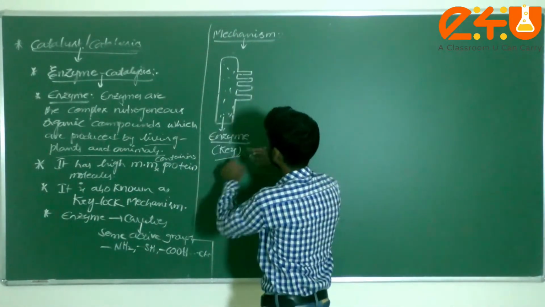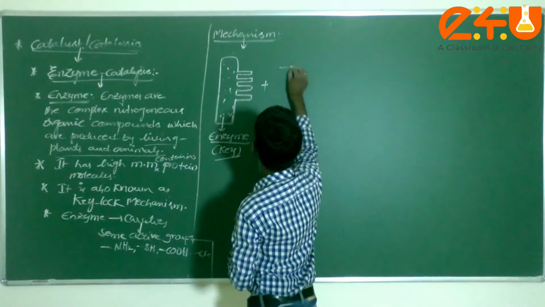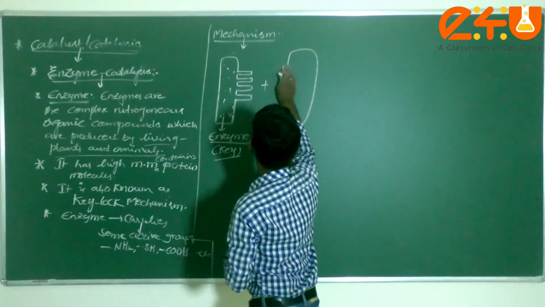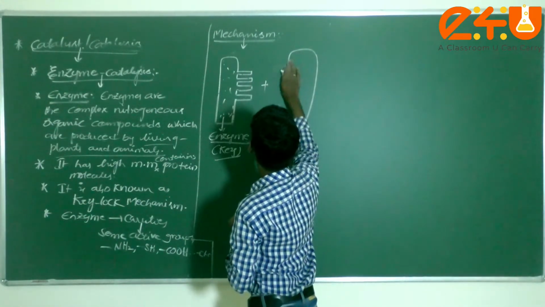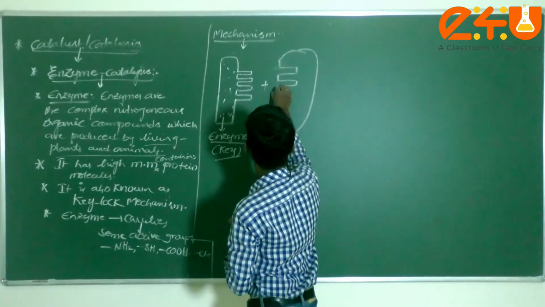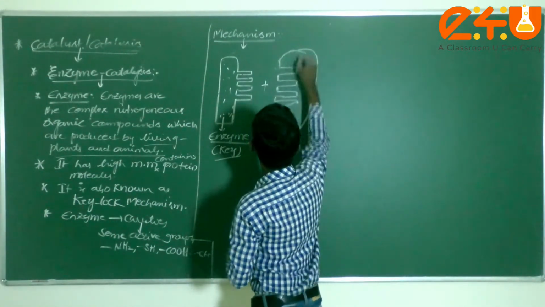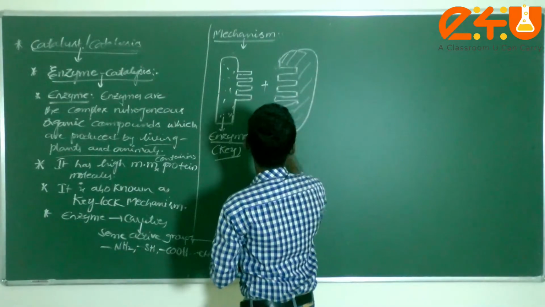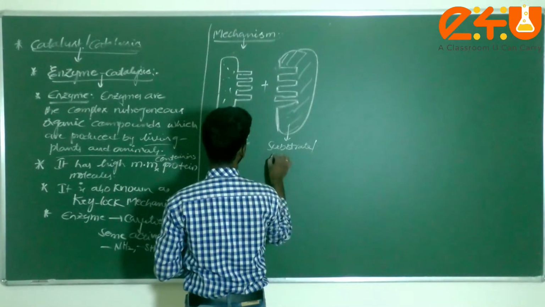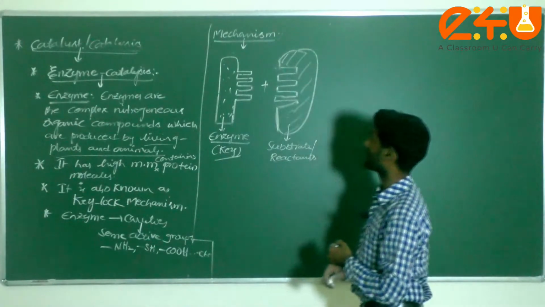Now this looks like a key, and it combines with the substrate. This is called the substrate, dear students. It is also known as the reactant molecules.